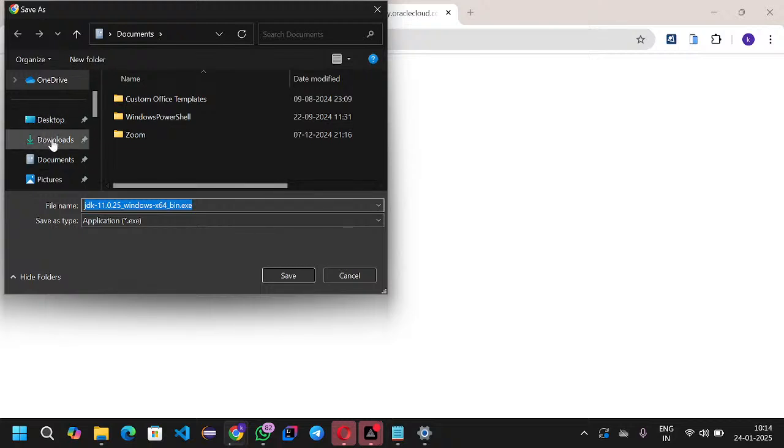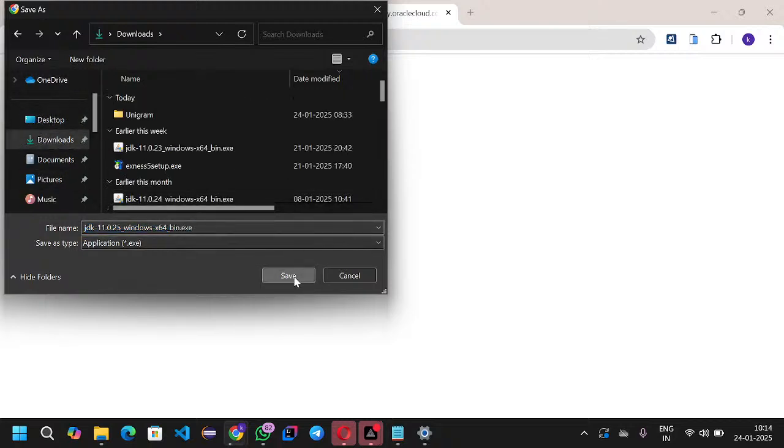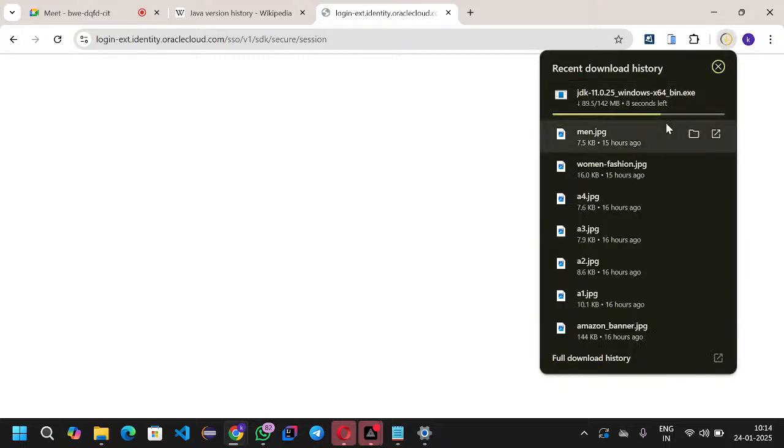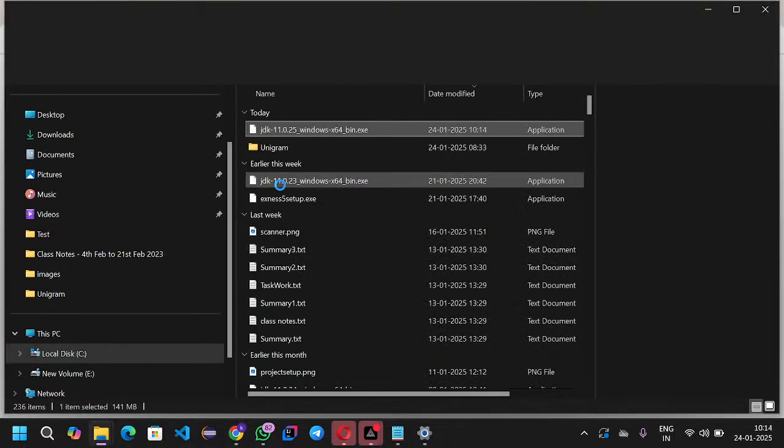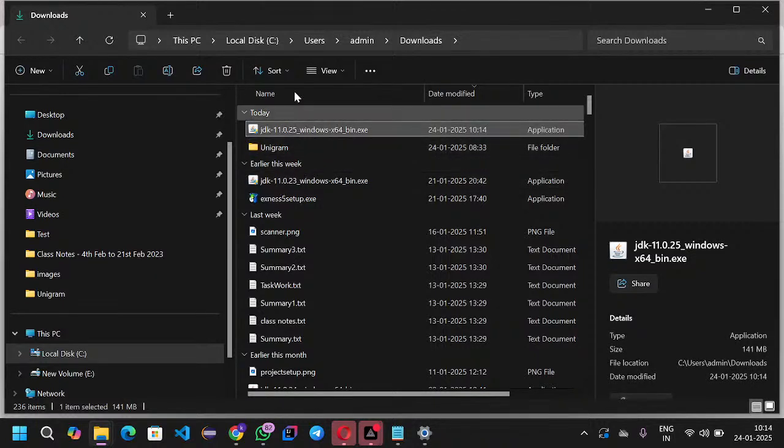It is downloading into my Downloads folder. Click on that. It is downloading successfully. Yeah, the download is completed. Double click on it in the Downloads location. I need to install this JDK software on my local machine. Double click on that, double click on the application and click Yes.